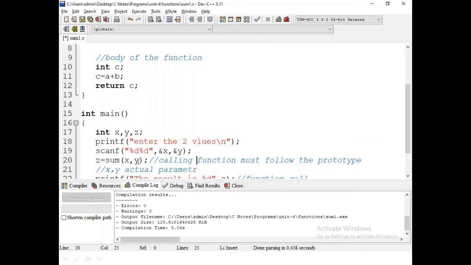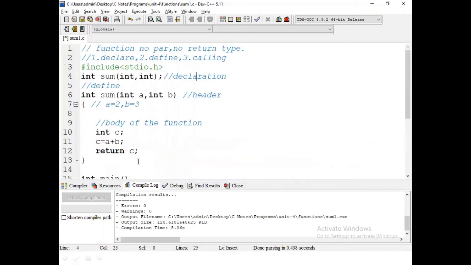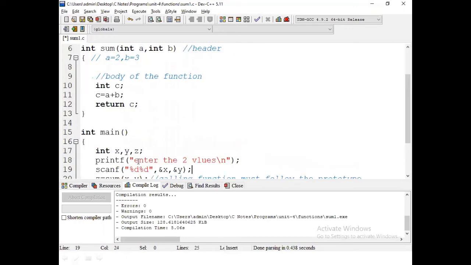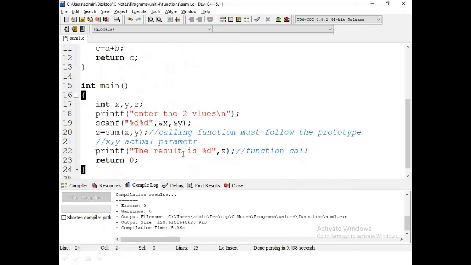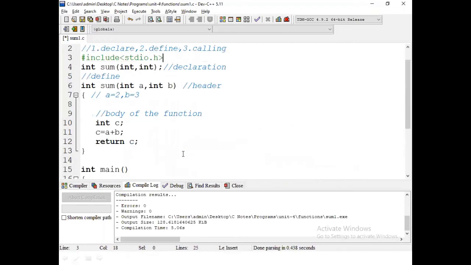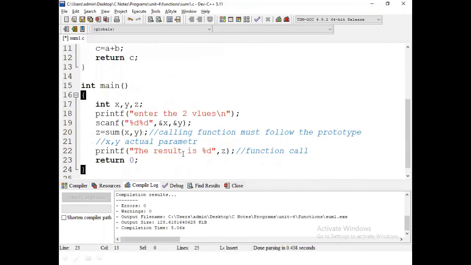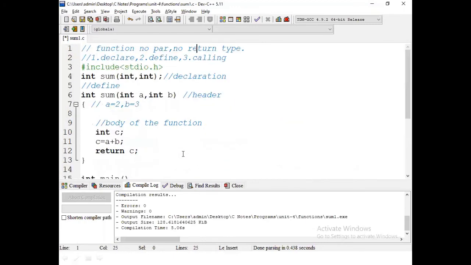Next, here a comma b is called formal parameters. What is actually going on here? x contains some value that is copied into a, and y contains some value that is copied into b. So x comma y are actual parameters, and a, b are called formal parameters.